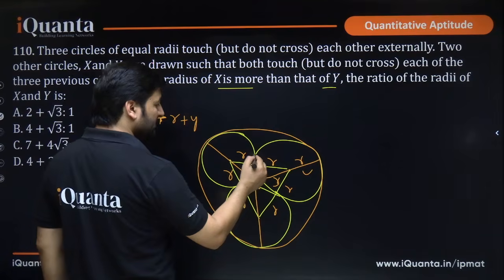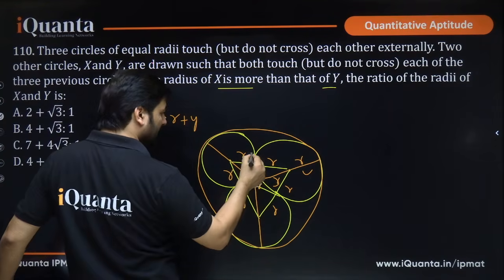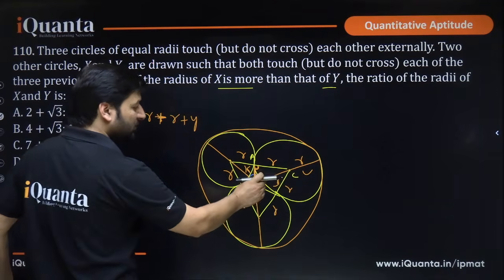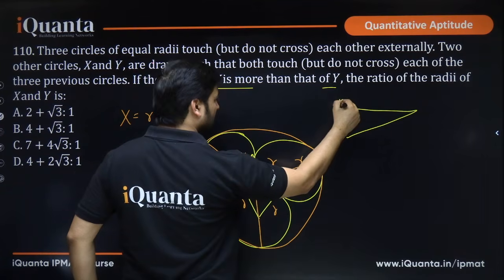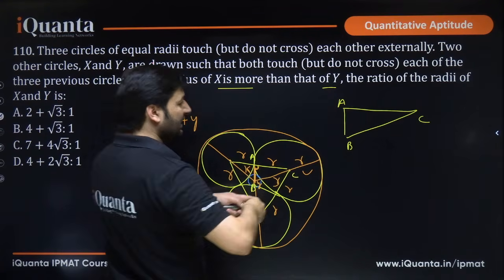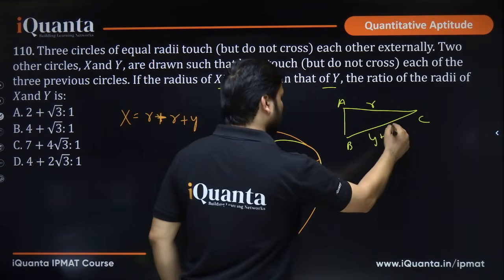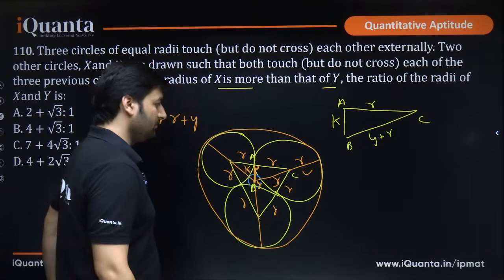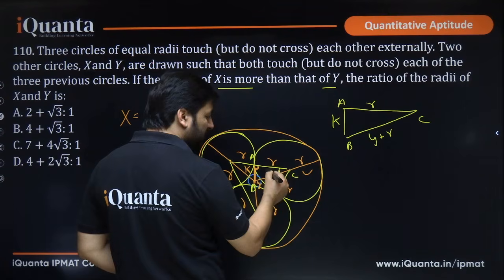So, if I draw this triangle, let me name the triangle. This is A, this is B, the center of all, and this is C. If I draw the triangle ABC, it would look something like this, okay. A, B, C. What is AC? AC is r. What is BC? BC is y plus r. And what is AB? AB is k. Yes or no? In fact, we know that this angle is going to be 30.